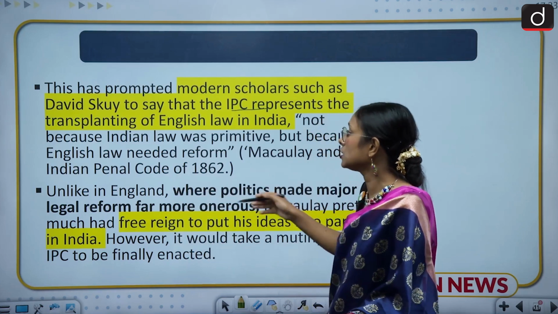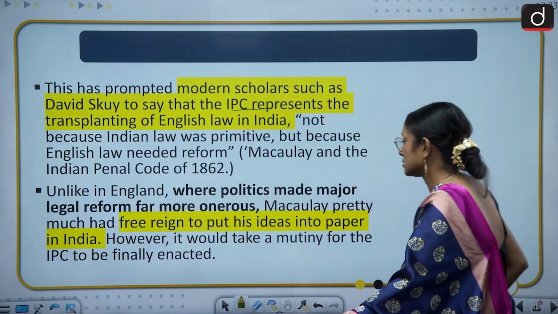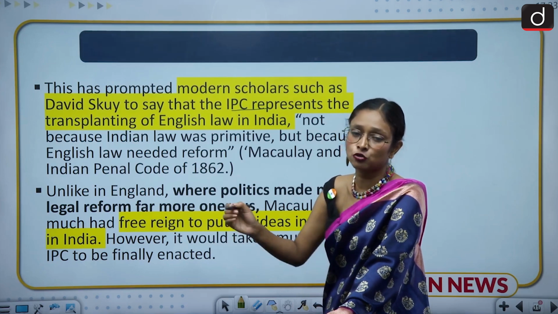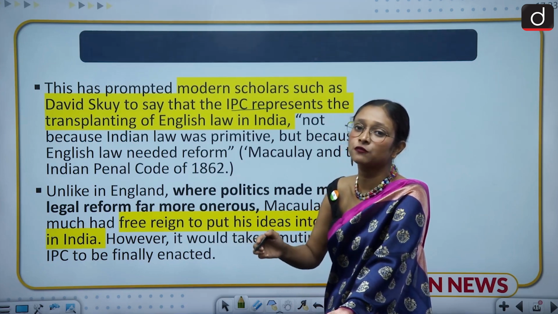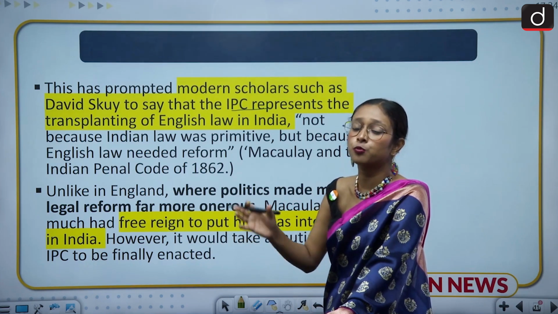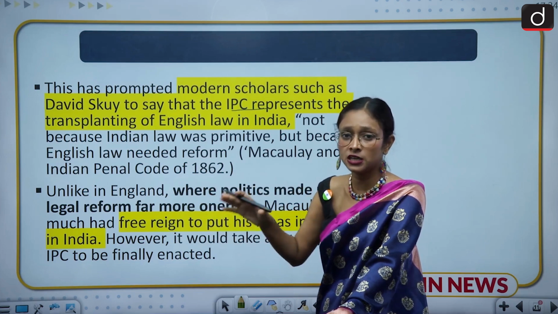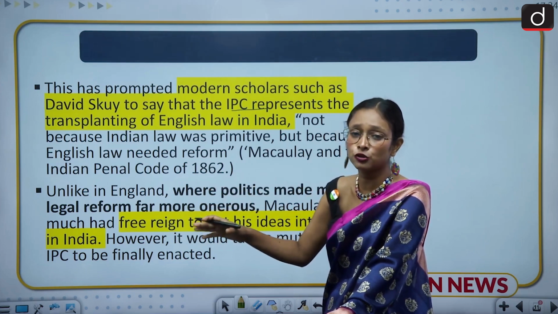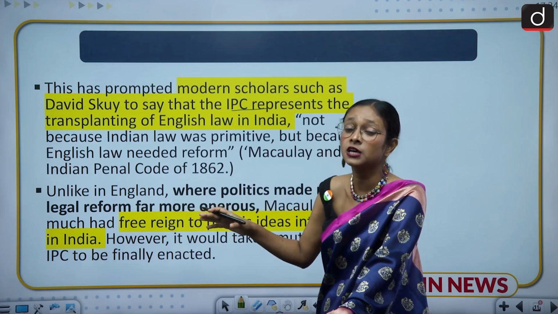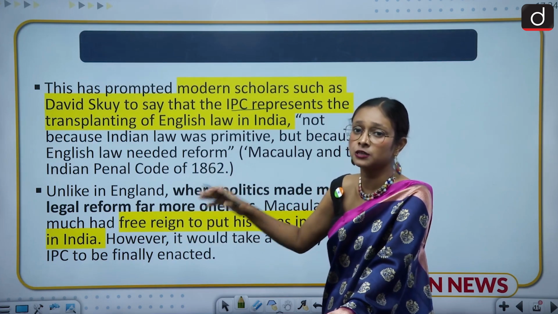So this is the opinion of the Western experts. Western experts have also said that whatever Indian Penal Code we are seeing is part of the English law system, and the Indian legal system was part of the politics of England. But here, whatever Indian Penal Code we have is not part of Indian politics. So that is the stark difference between the English law system and the Indian Penal Code.